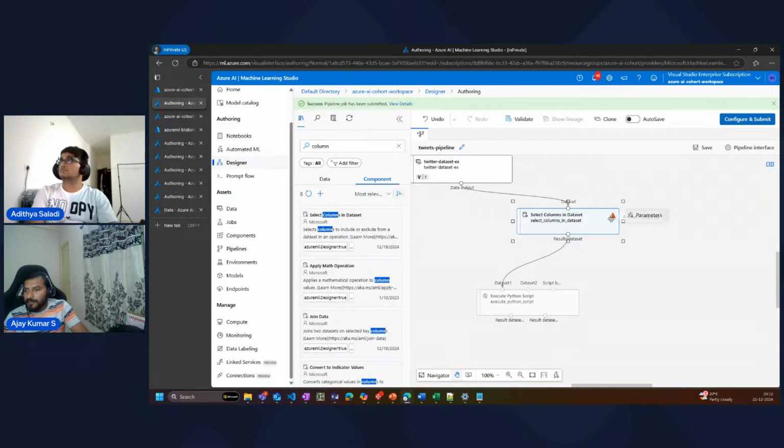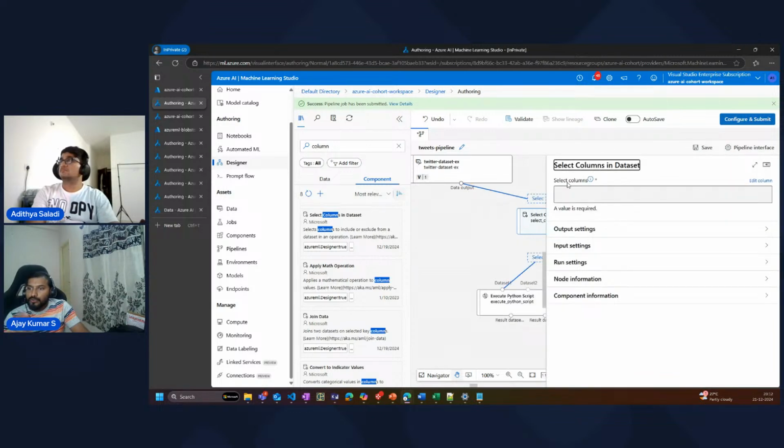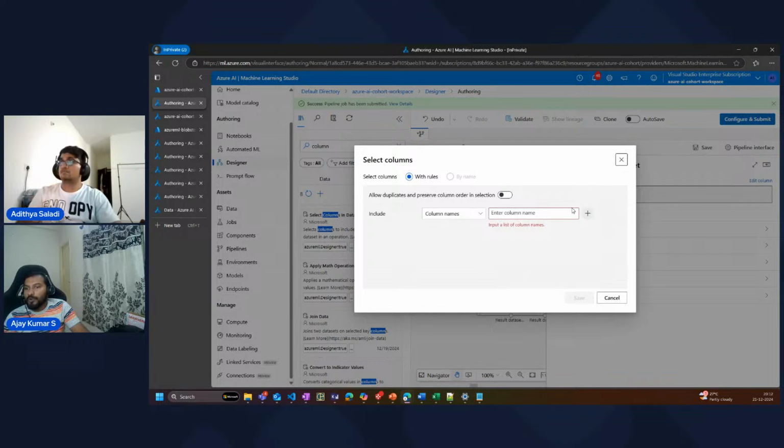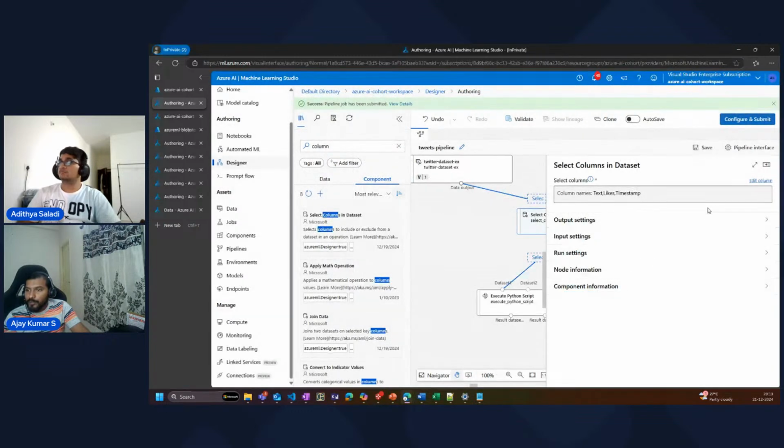Now here, if you see, I have to configure the select columns. This particular component helps us filter out some specific columns from the dataset directly without any manual coding, right? So I'm going to say that with this particular rule, include only the columns which I want, right? See, the moment I clicked on it, it's showing me all the columns which are there. So I want to have the text column. I want to also have the likes column, and I also want to have the timestamp column. I don't need anything else, right? Because I'm going to use only these three to do some processing. Text is for the tweets, likes and timestamp. I want to filter out some specific data, so I'm going to use only that.